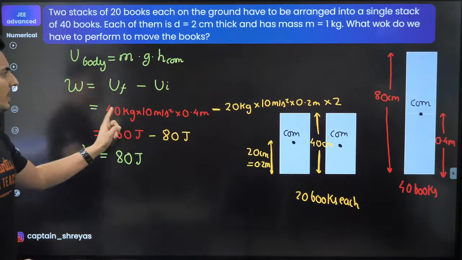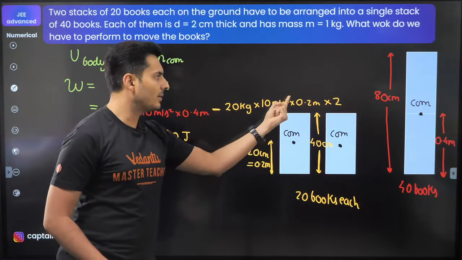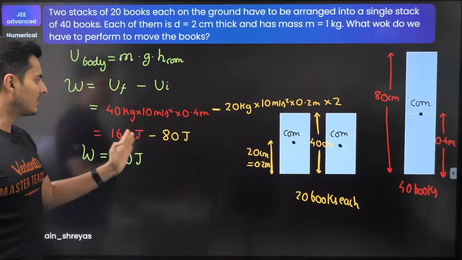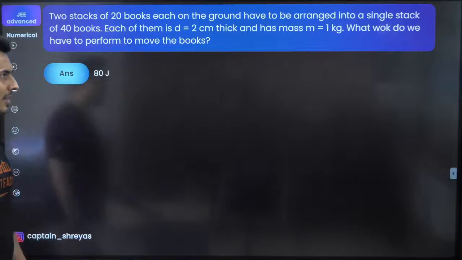Okay, great. Many students either miss this, or they make a mistake in the mass, or they make a mistake in the center of mass. So that's why people end up getting a different answer. Chances of a silly mistake in the final exam are high.